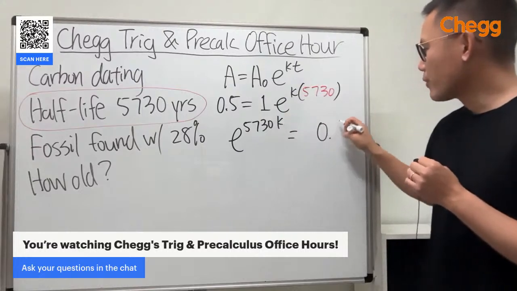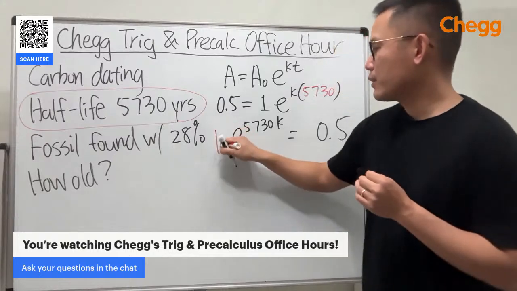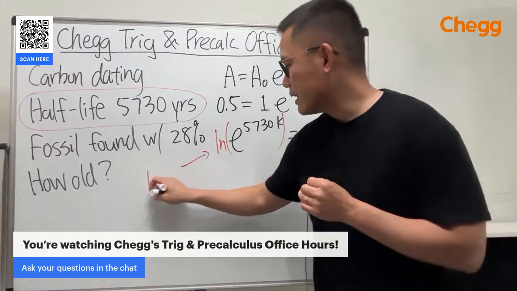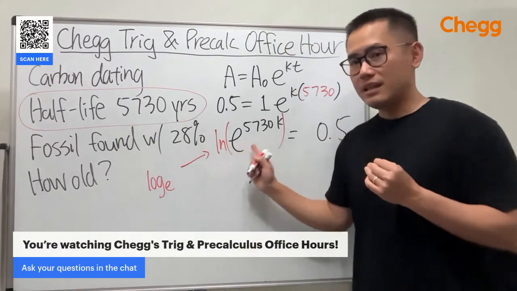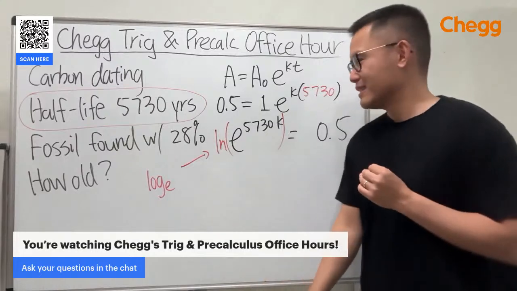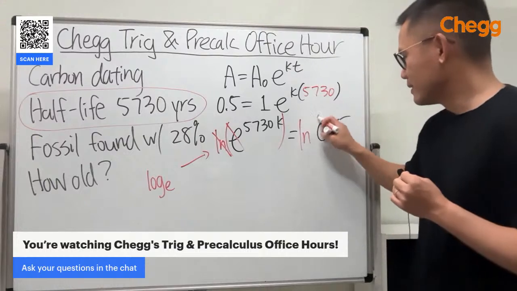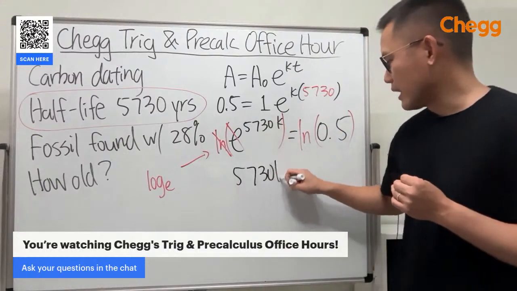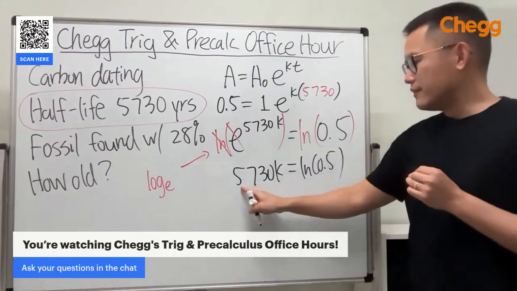5730k equals 0.5. To get rid of the e, we are going to take the natural log, because this is the same as saying log base e. Natural log and e, they cancel each other out. Do the same thing to the right hand side. And then you will get 5730k equals ln of 0.5.